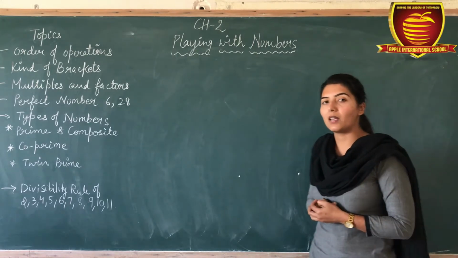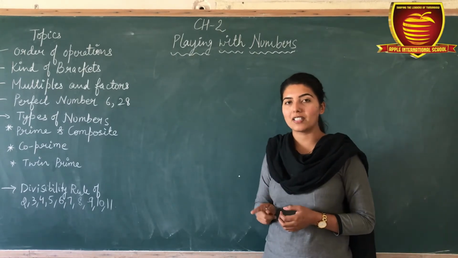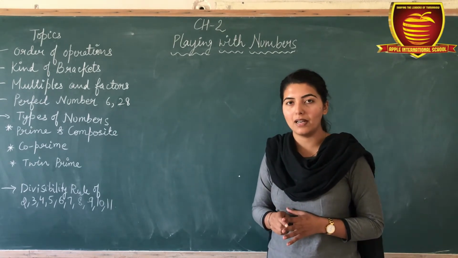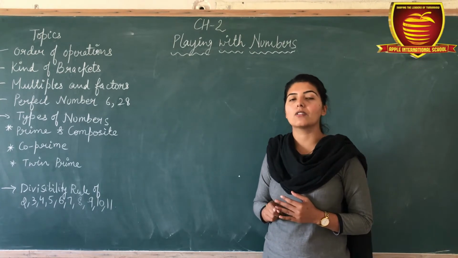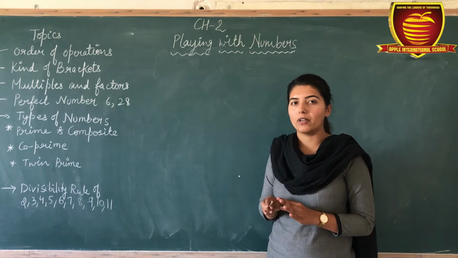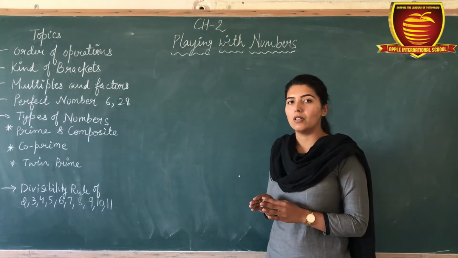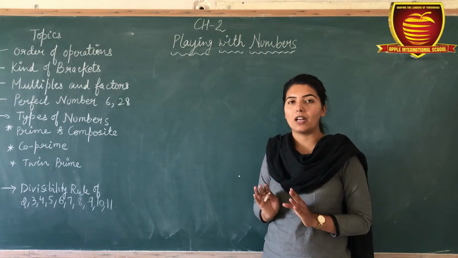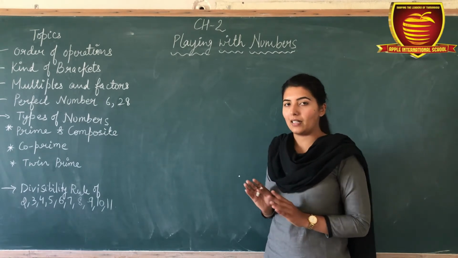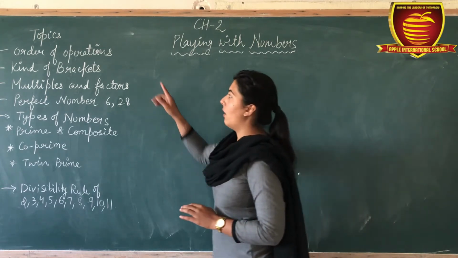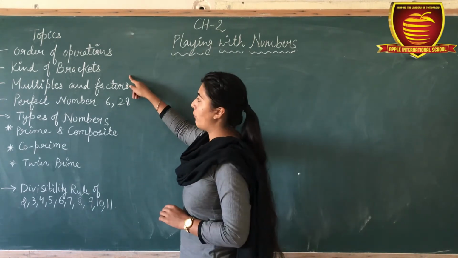Chapter, that is playing with numbers. In the first chapter we have already discussed some different types of numbers, that is natural numbers, whole numbers and Roman numbers, and also about the international system of numeration and the Indian system of numeration. But in this chapter the main topics that we are going to cover are order of operations, kinds of